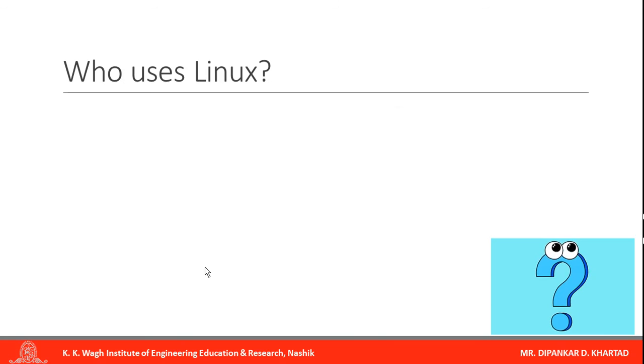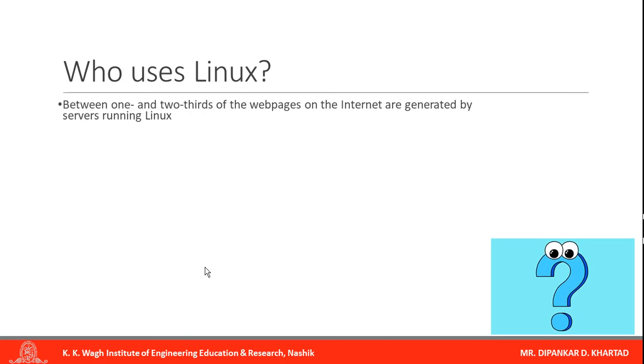Now, who uses Linux? The best part of Linux is, if you want to build a server, there is no better option than Linux. Between 1/2 and 2/3 of the web pages on the internet are generated by servers running on Linux.